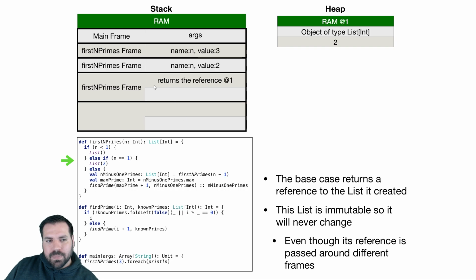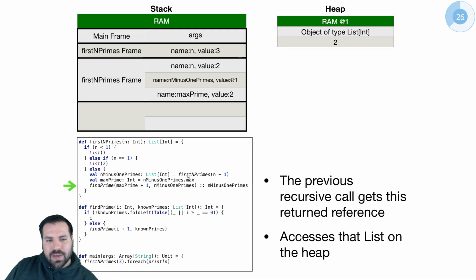This is where we were in this stack frame where n equals 2. We called first n primes of 1, and now we just got this return value. We're going to put n minus 1 primes at 1. It's going to be this reference to this list here. I'm going to compute the max prime. Here, I'll get into the logic of what I'm doing. I'm going to compute the maximum prime that I have. So, n minus 1 primes, give me the highest value prime you have. Max prime, in our case, is going to be 2. There's only 1 prime. There's only 1 answer it can be.